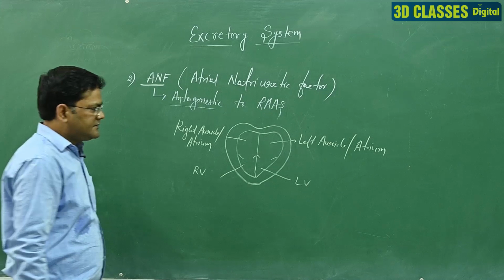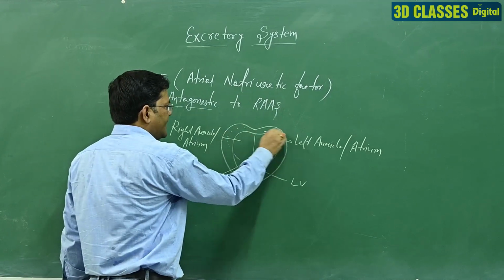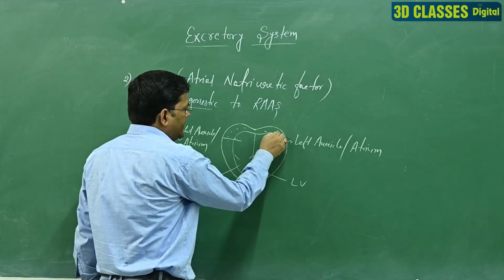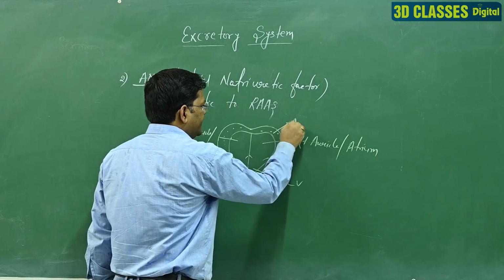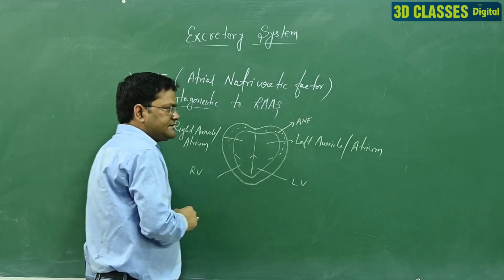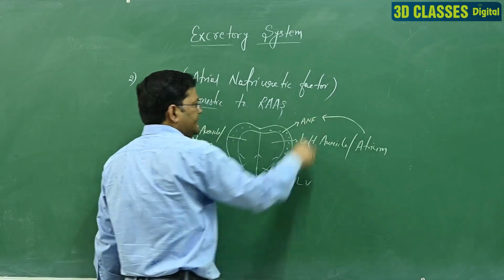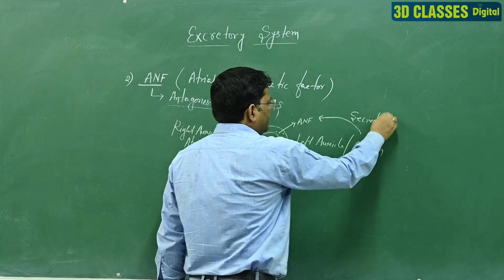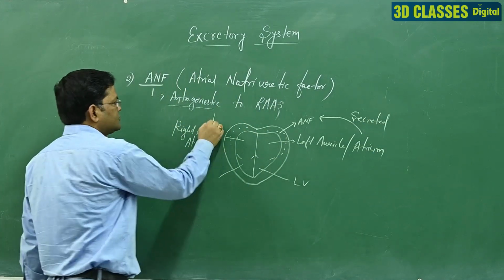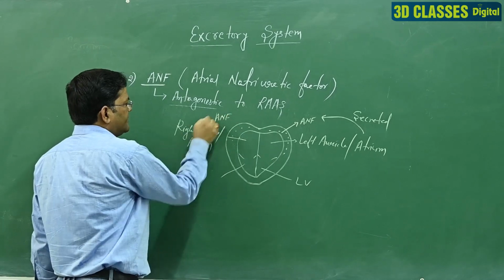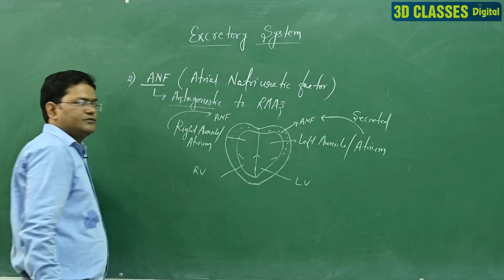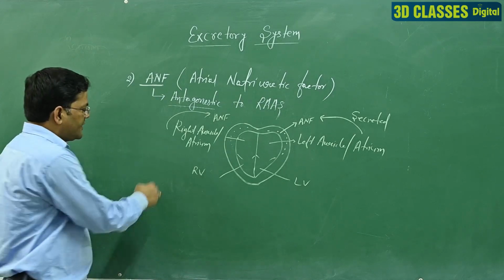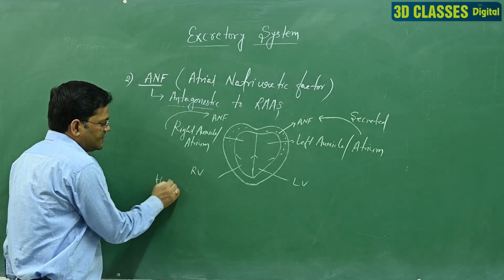ANF is released with the help of the atrium region in the human heart or mammalian heart. ANF, that means atrial natriuretic factor, is secreted by the atrium region in the heart. ANF is secreted on both the left and right sides. When the water concentration is normal,